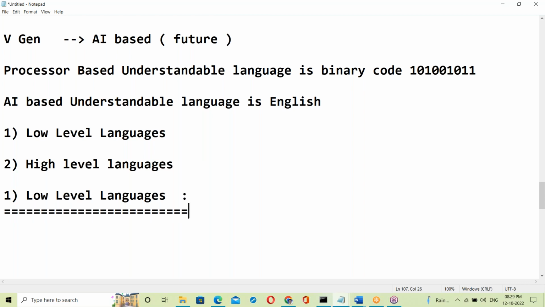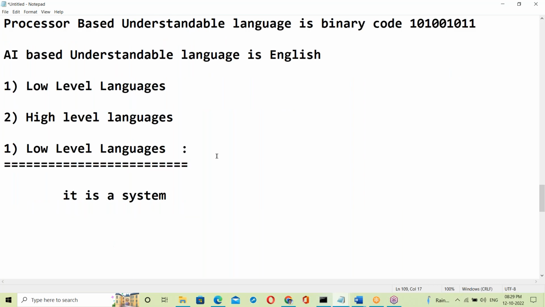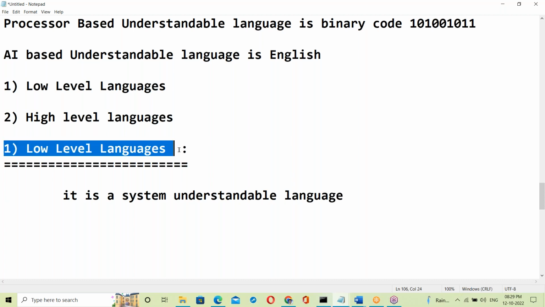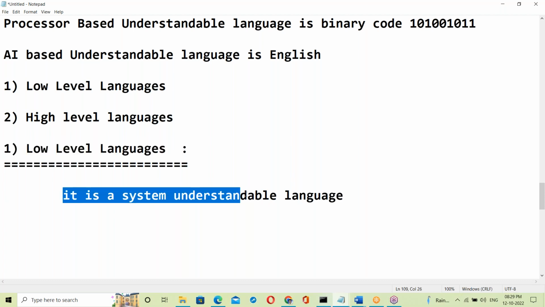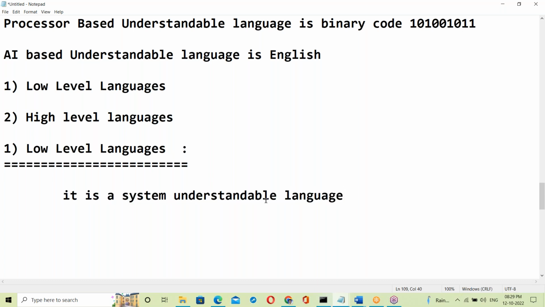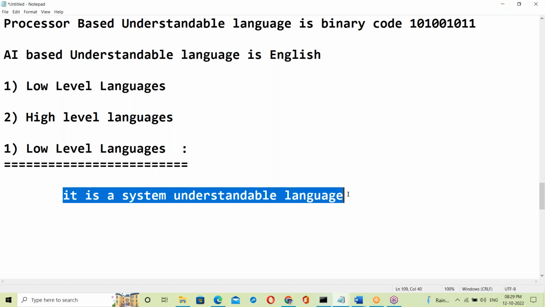It is a system understandable language. And yes, Chandrika, Tesla has developed a car, the Tesla car. That's a good example. Low level language is a system understandable language.